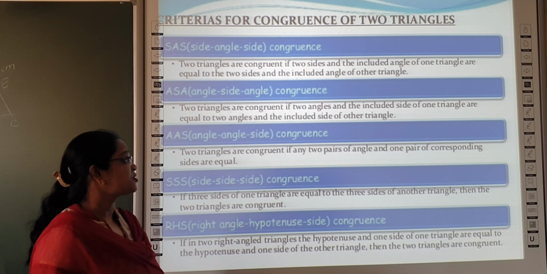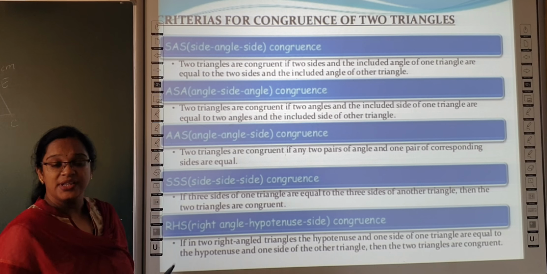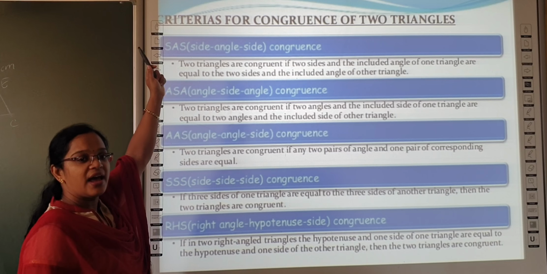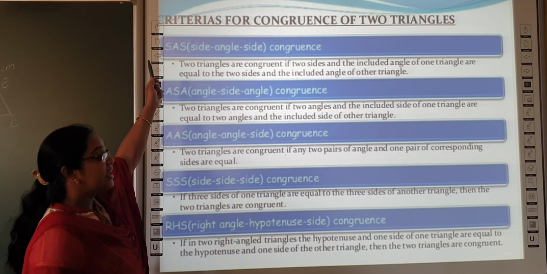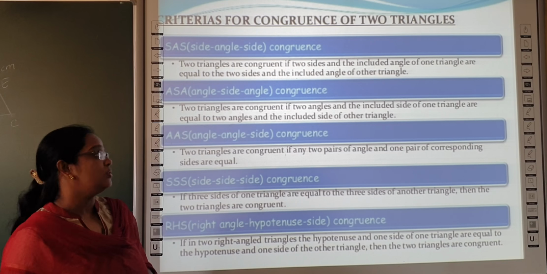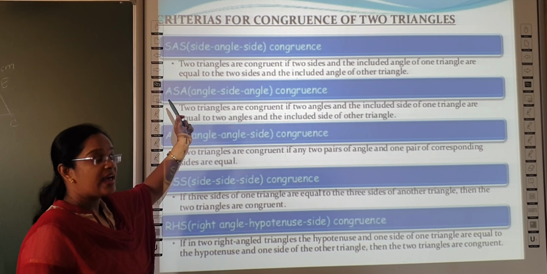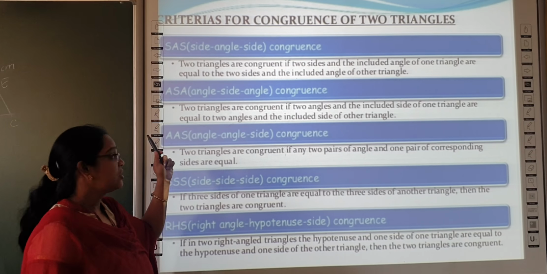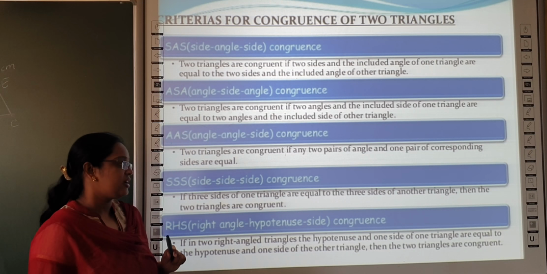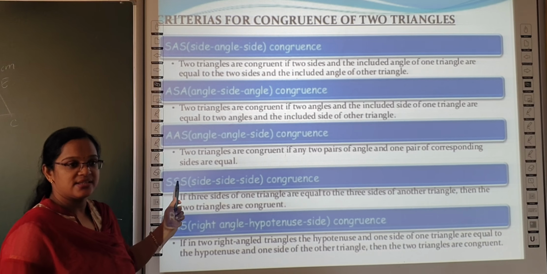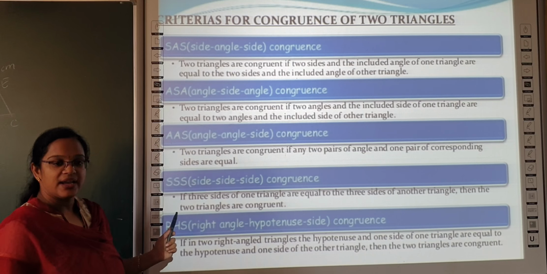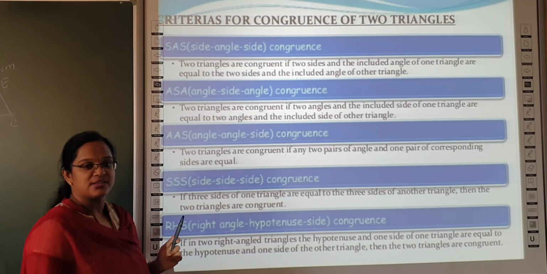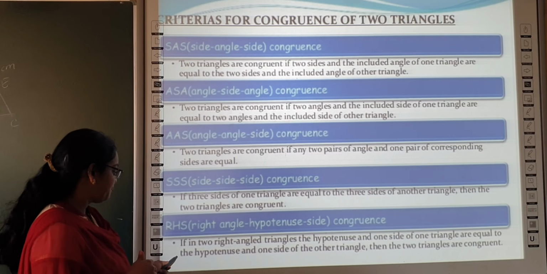Which are the five criteria? First one is SAS. S represents side, A represents angle. So, side angle side congruency rule. ASA, angle side angle congruency rule. AAS, angle angle side congruency. SSS criteria. RHS, right angle hypotenuse side congruency rule. We will discuss them one by one.